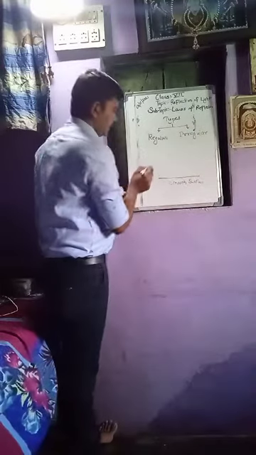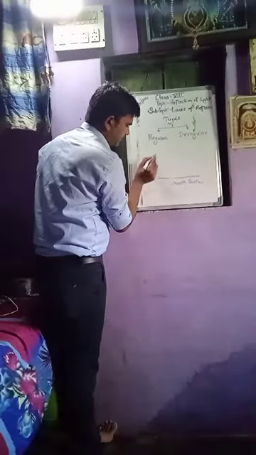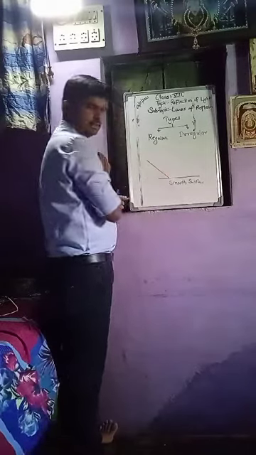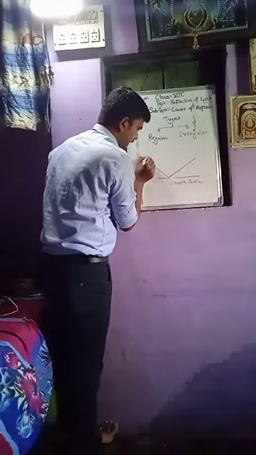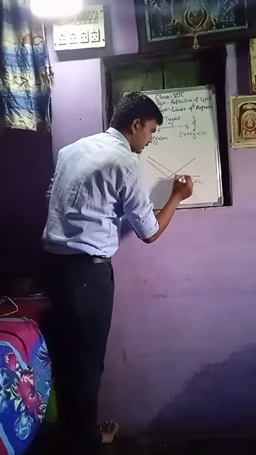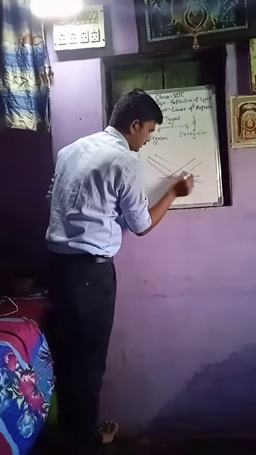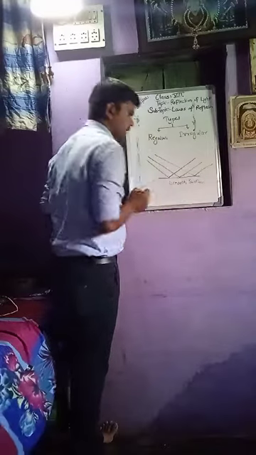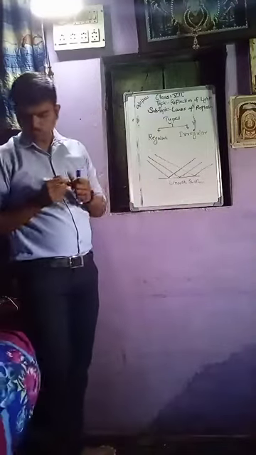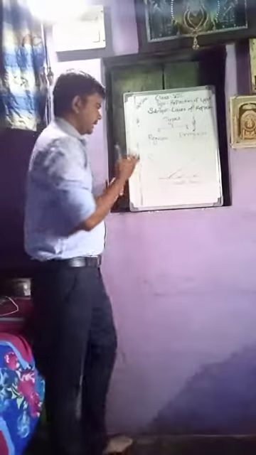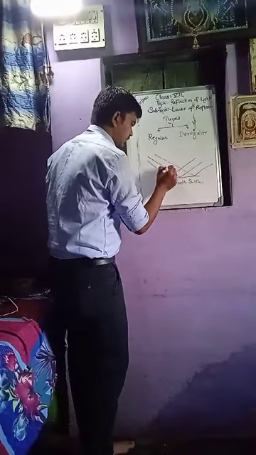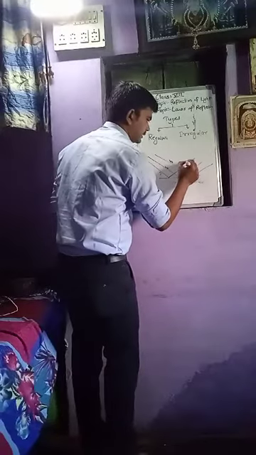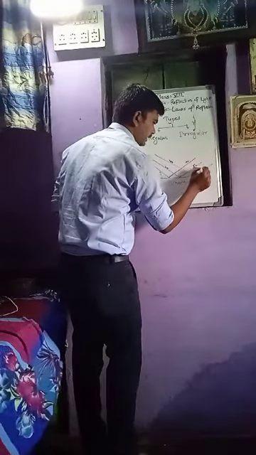When an incident ray touches the surface, it goes straight like this. It moves in a straight line. This is the incident ray, this is I2, this is I3, this is R1, R2 and R3.